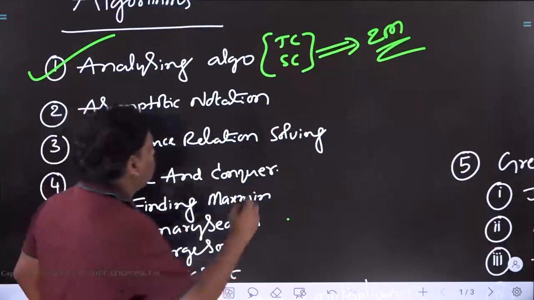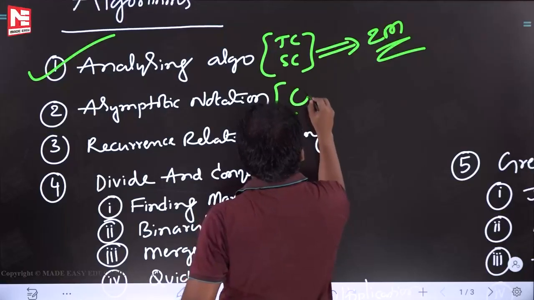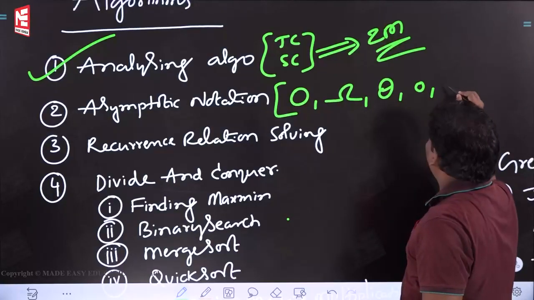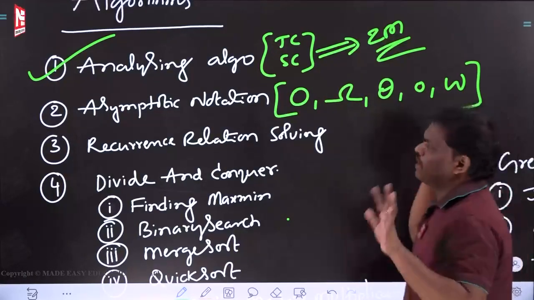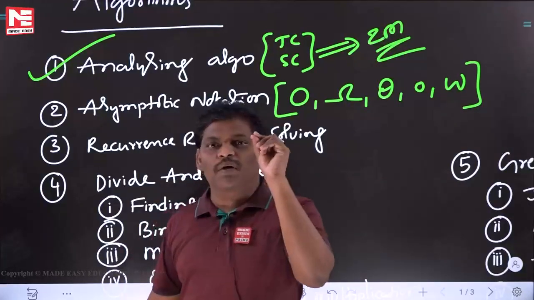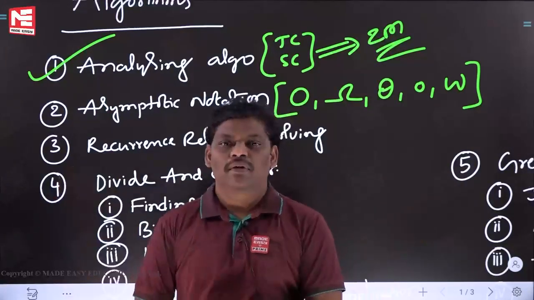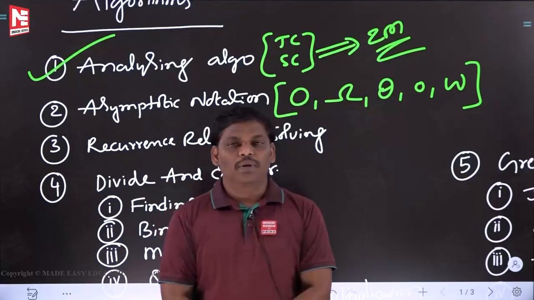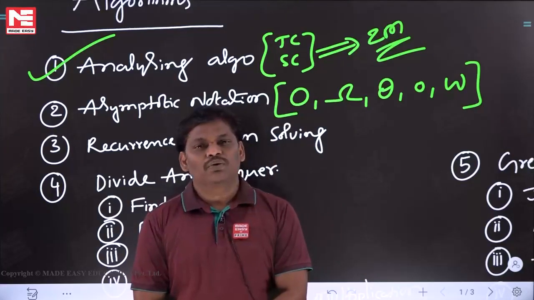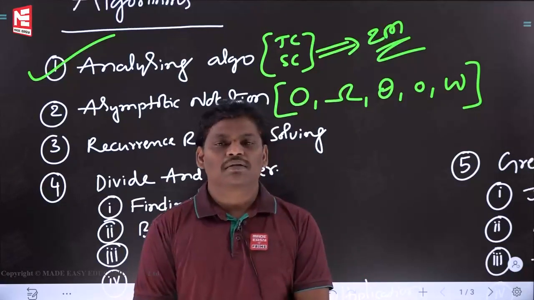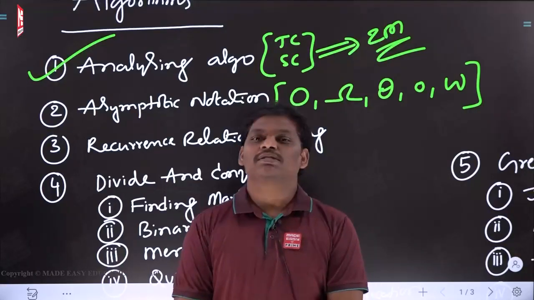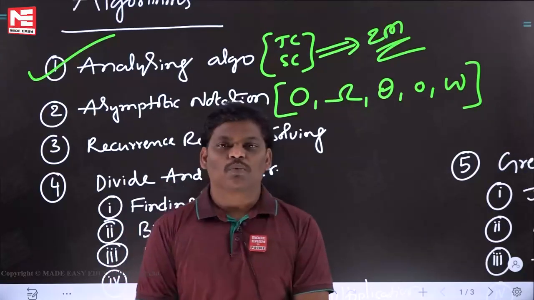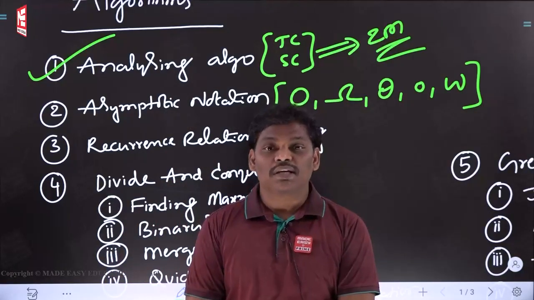Please take care. Next one, asymptotic notation. That is the next topic. Asymptotic notation means everyone knows: Big O notation, omega notation, theta notation, small o notation, small omega notation. This notation is required. This is one of the most powerful topics in the algorithm subject itself. The total algorithm subject is completely based on this particular topic. In every class this topic will come. If you want, you can observe, every time I will say either big O, omega, theta, small o or small omega. Asymptotic notation is really important.